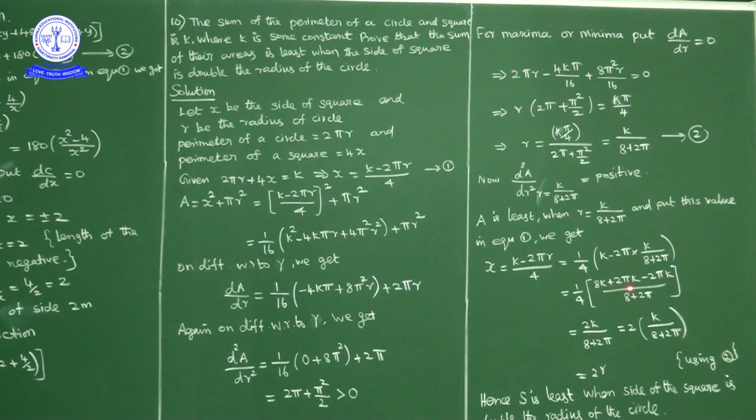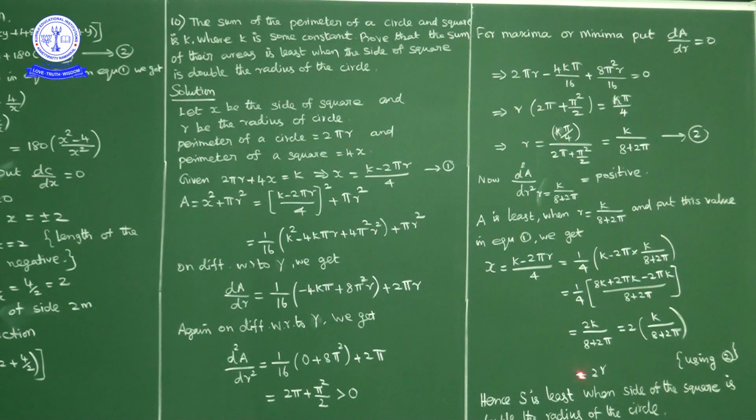The k cancels, and what we have is 8k upon 8 plus 2 pi into 1 by 4. 4 ones, 4 twos. So what we have is 2k upon 8 plus 2 pi. Okay. So 2 into k upon 8 plus 2 pi. K upon 8 plus 2 pi is nothing but r, no?